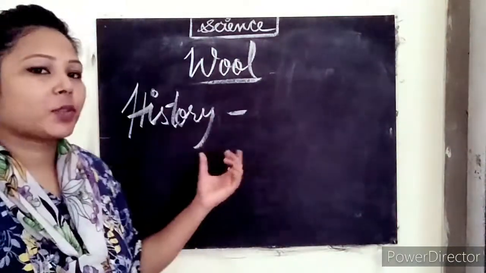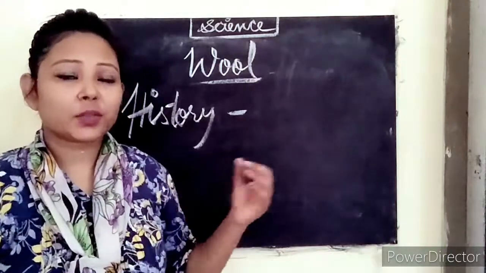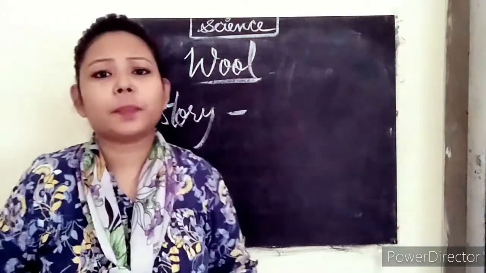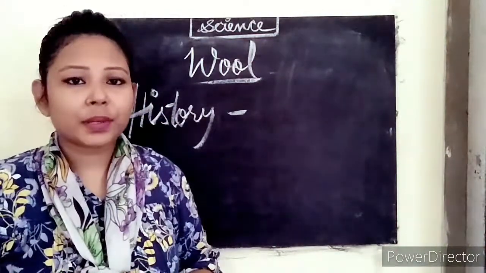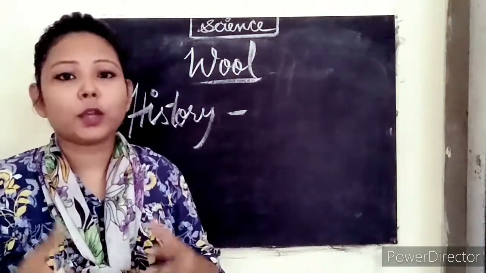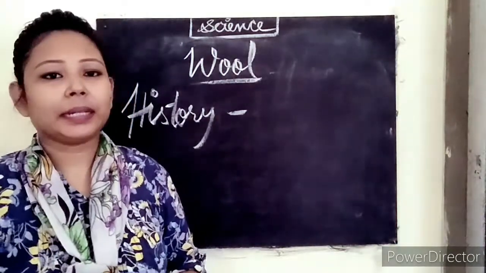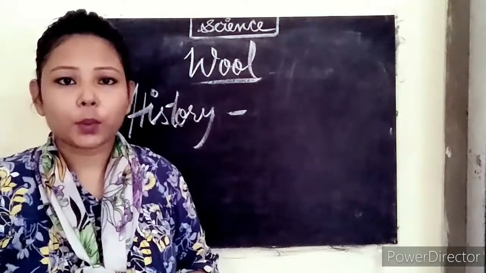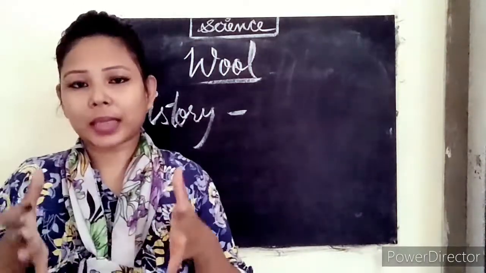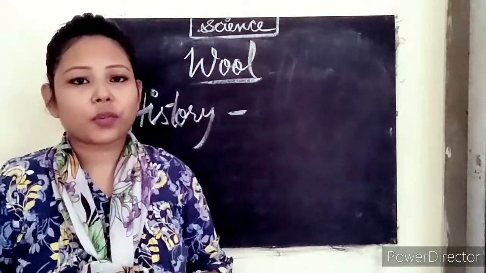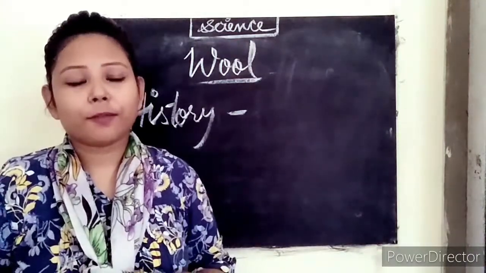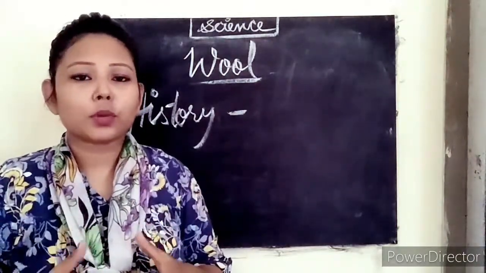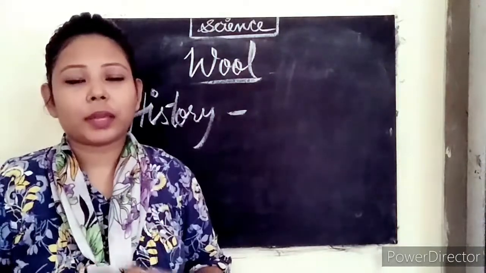Okay, next we have the history of wool. You know, the history of wool goes back before civilization. When people used to keep animals as pets, at that time they used to keep sheep also, and they got the idea to use their hair to form a fabric. And in modern civilization, Australia is a leading producer of wool, and India is also among the 10 leading producers of wool in the world.